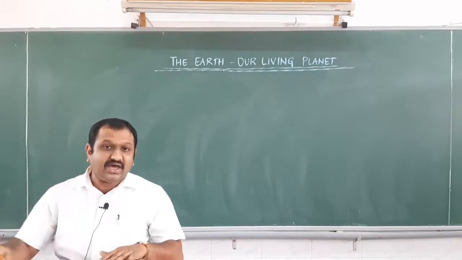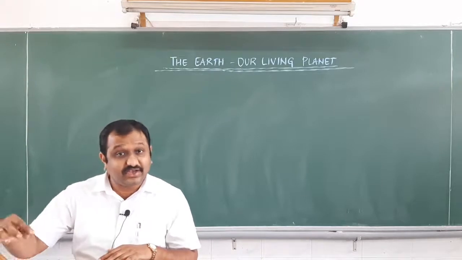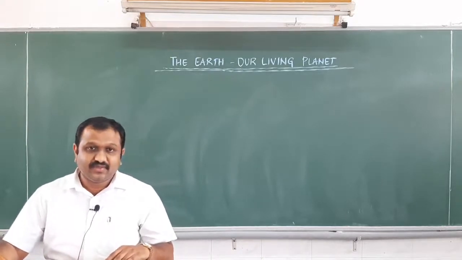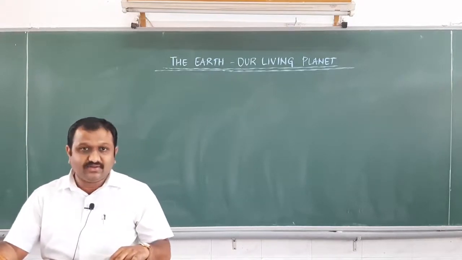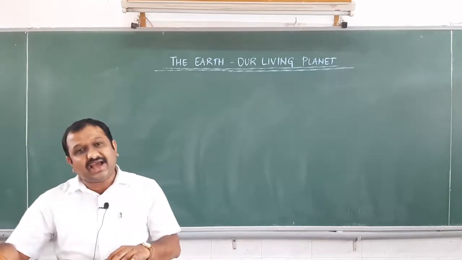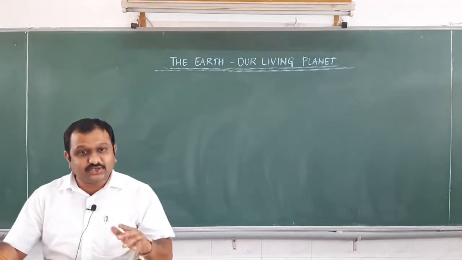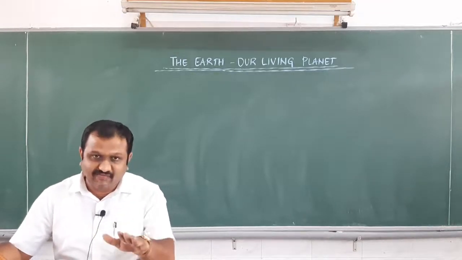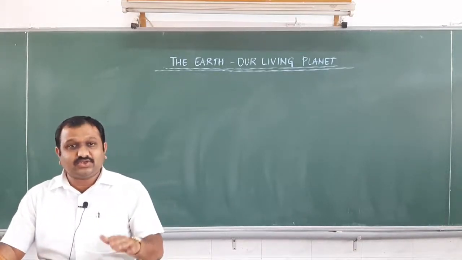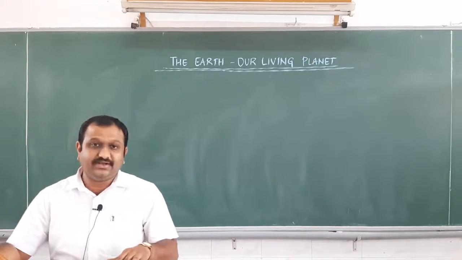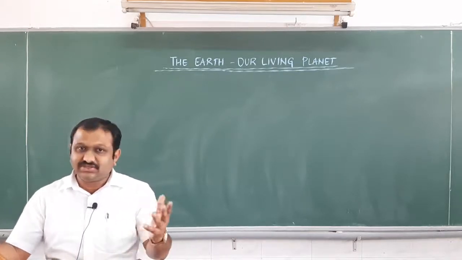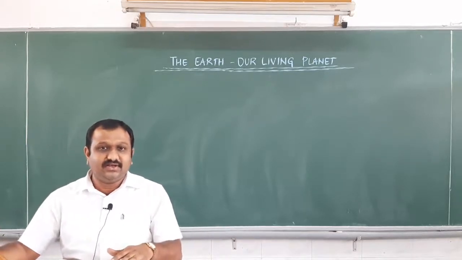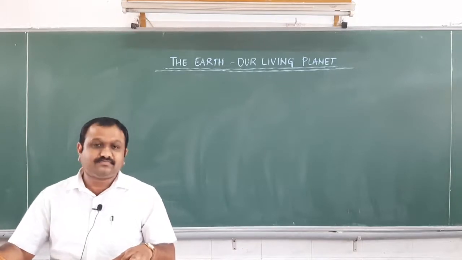Yes, our Earth is called by different names. What are those? Number one, we call this Earth a unique planet. It is unique because it is the only planet in our solar system where life exists. It is also called the watery planet, because Earth is 71% covered by water.